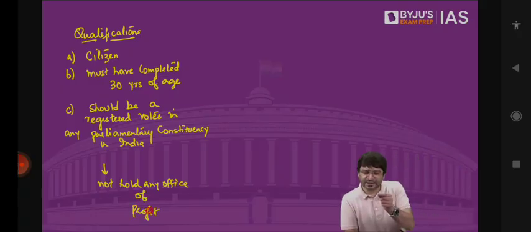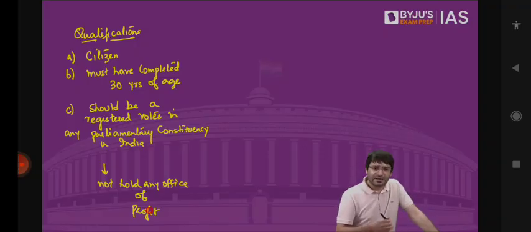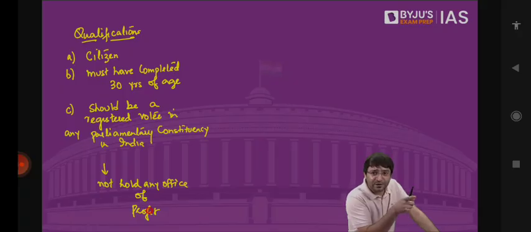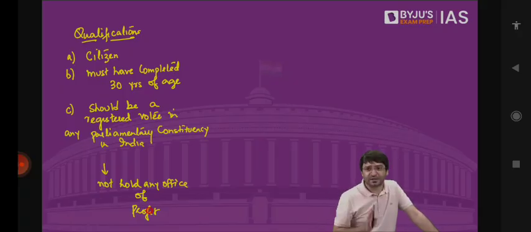Who can contest election to Rajya Sabha? First, you have to be a citizen of India. You must have completed 30 years of age. Your name should be mentioned in the voter list in any parliamentary constituency of this country. That means even if your name is mentioned in the voter list of Telangana, you can get elected to Rajya Sabha from Andhra Pradesh. You can get elected to Rajya Sabha from Assam. You can get elected to Rajya Sabha from Chhattisgarh. And also, you should not be holding any office of profit. If time permits, we will discuss office of profit today. If not, then on Wednesday.